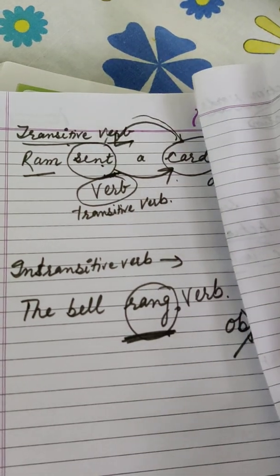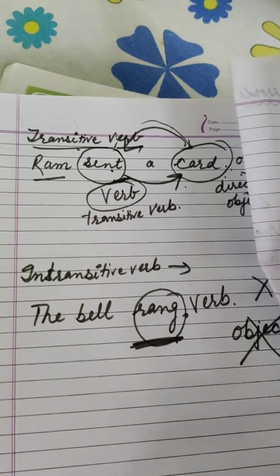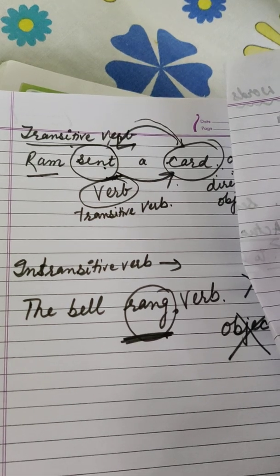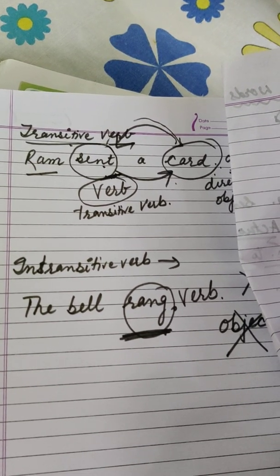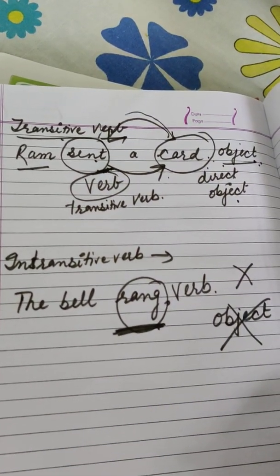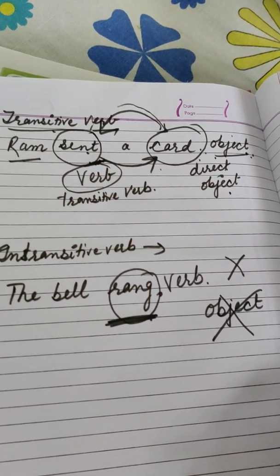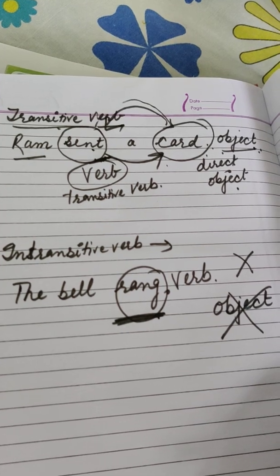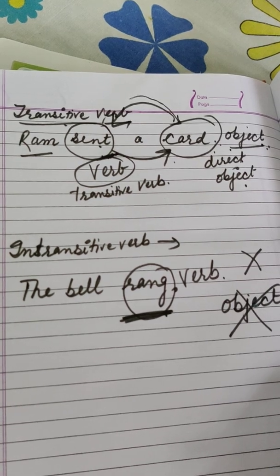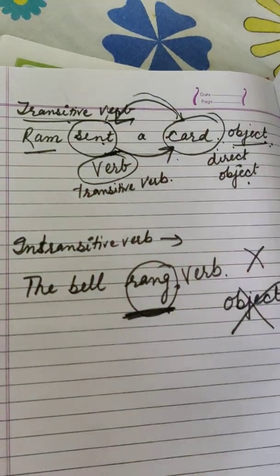So this was about your transitive and intransitive verbs. A transitive verb is followed by an object. Is it clear? And an intransitive verb does not follow any object. So this was about your verbs. And dear students, after watching this video, you are all able to understand the difference between transitive verbs and intransitive verbs, and also other types of verbs. Thank you and have a nice day to all of you.